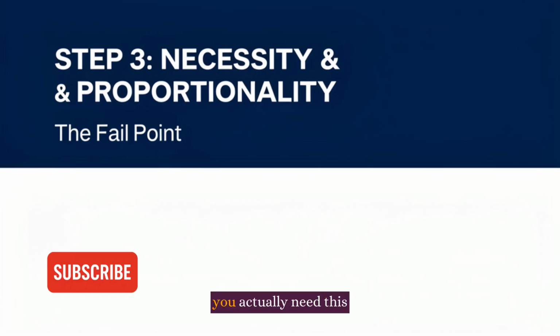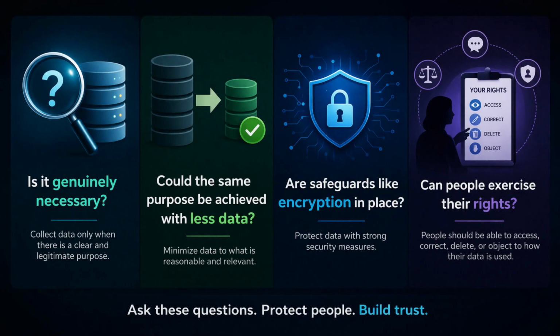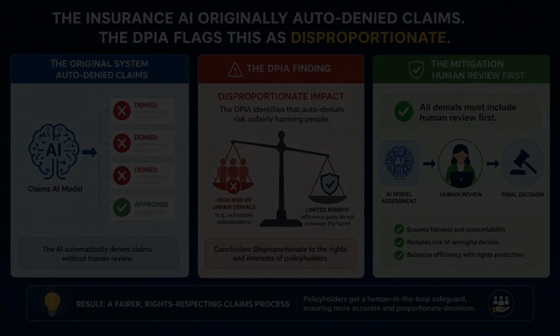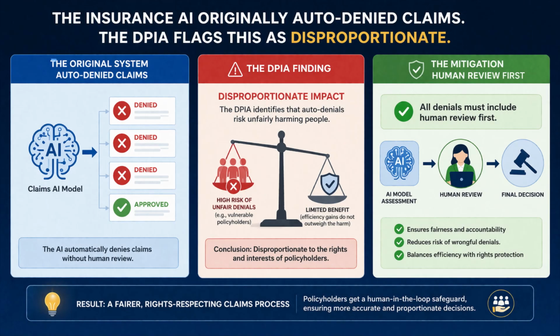Step 3, necessity and proportionality. You must demonstrate that you actually need this data and you're not collecting more than necessary. Is it genuinely necessary? Could the same purpose be achieved with less data? Are safeguards like encryption in place? Can people exercise their rights? The insurance AI originally auto-denied claims. The DPIA flags this as disproportionate. The mitigation can be: all denials must include human review first.